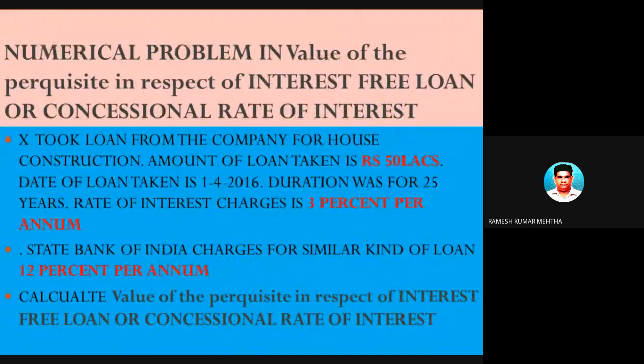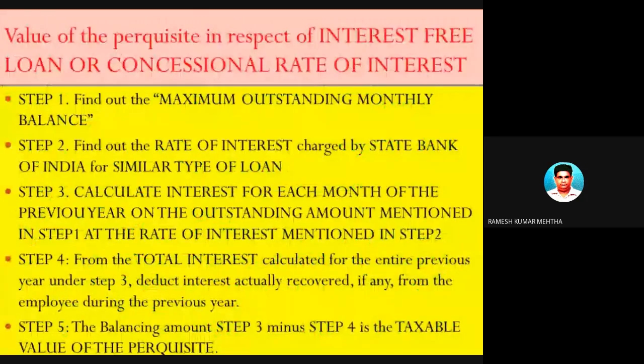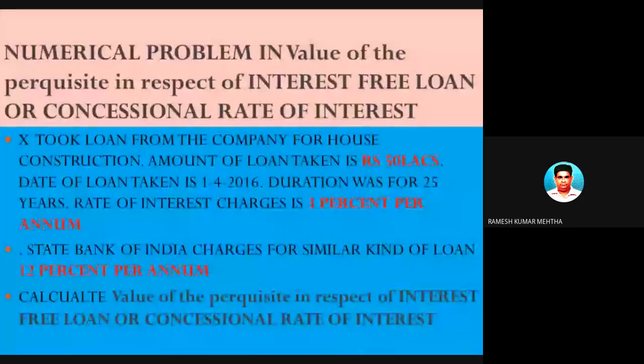So I am taking up a small problem. With this, we will follow whatever steps were discussed. These were the steps which have to be taken into consideration for finding out the value of the perquisite. These calculations are done in the numerical problem I just showed. So for this particular problem, we will find out the solution and the value of the perquisite by using steps 1, 2, 3, 4, 5. So let's take up the problem.